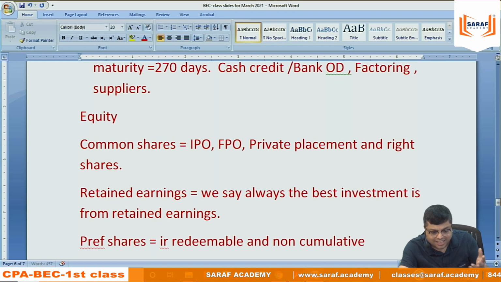Relating to startups and all that, I will see. A startup will be able to raise funds through private placement only, through somebody in connection only. No bank or anyone will give a loan to a startup. If the startup is doing very good business, very good innovation, then maybe Neeraj's company can give to the startup also, but then they need to be convinced. And how much risk Neeraj's company is ready to take also needs to be taken into consideration. Because a startup means new persons, who started business in 1, 2, 3 years only. A startup is technically defined as one that started its business within 6 years. If you are older than 6 years, then you are not a startup.